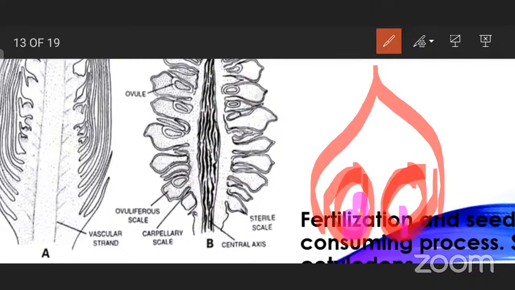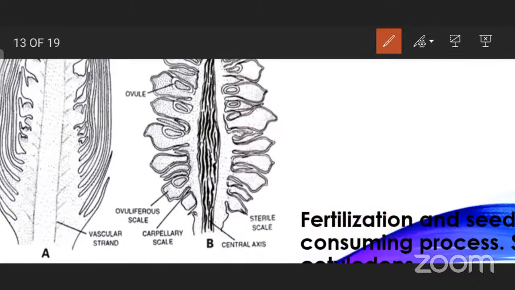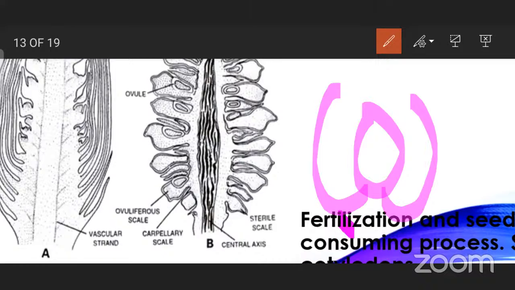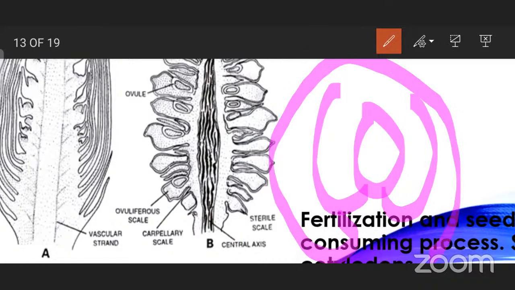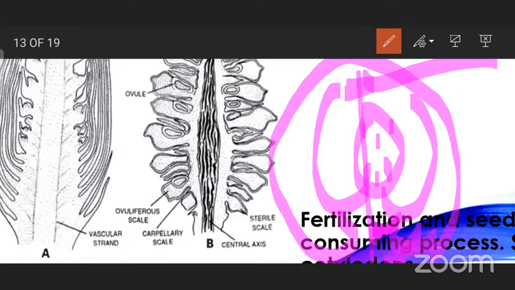Orthotropous ovule. Orthotropous ovule means, you have learned in 10th class, for example, an ovule. The egg cell will be present here and synergids will be present, antipodals like this. This is the chalaza region. This is the micropyle region, and the funicle will be down. So all these, chalaza, micropyle, and funicle, are in the same axis.